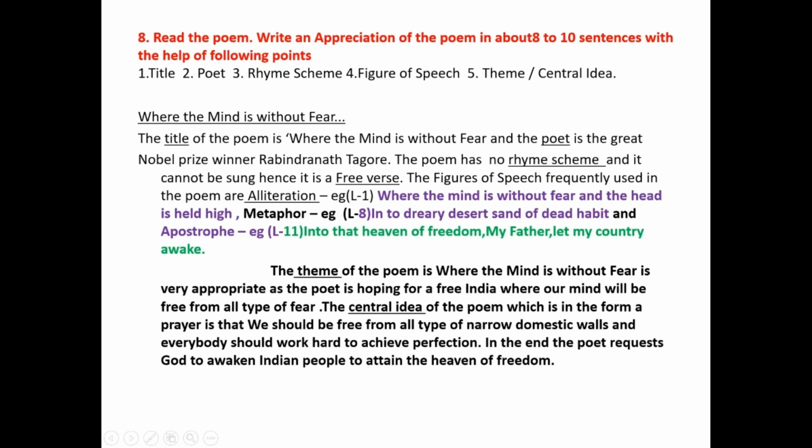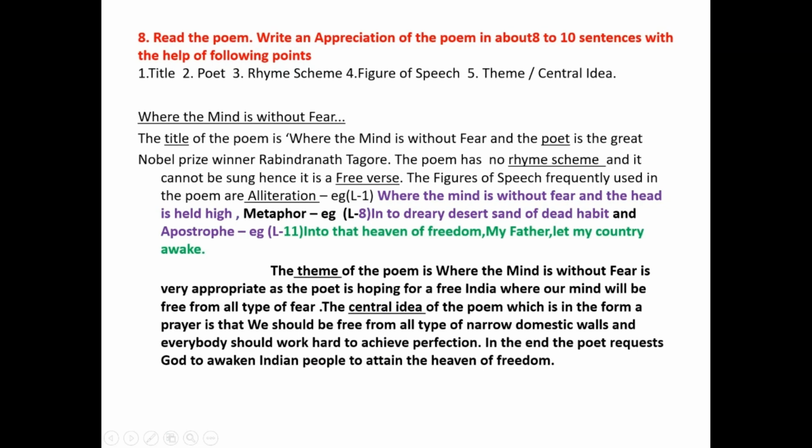I will be reading the appreciation before you. Where the Mind Is Without Fear. The title of the poem is Where the Mind Is Without Fear, and the poet is the great Nobel Prize winner Rabindranath Tagore. The poem has no rhyming scheme and it cannot be sung, hence it is a free verse. The figures of speech frequently used in the poem are alliteration. Example, where the mind is without fear and the head is held high. Metaphor. Example, into the dreary desert sand of dead habit. And apostrophe. Example, into the heaven of freedom, my father let my country awake.